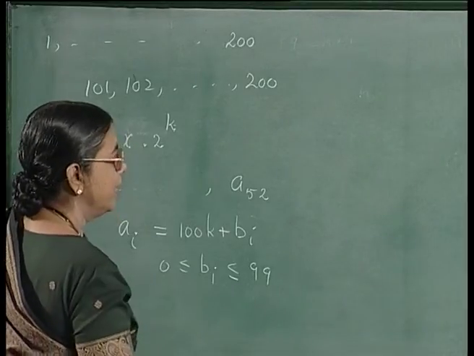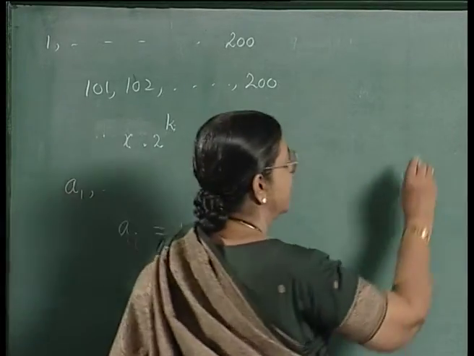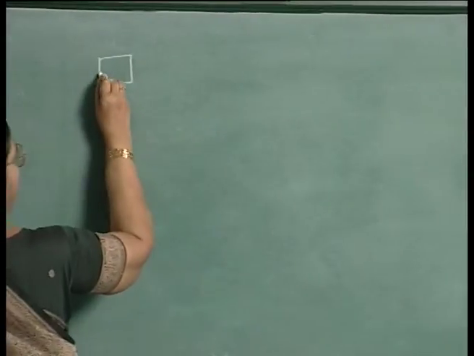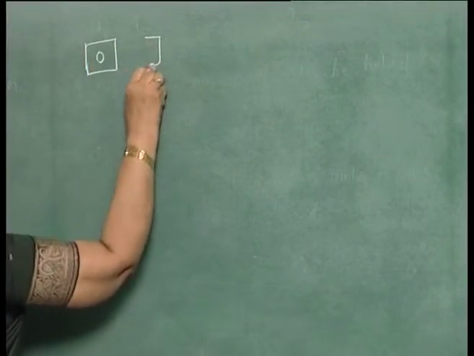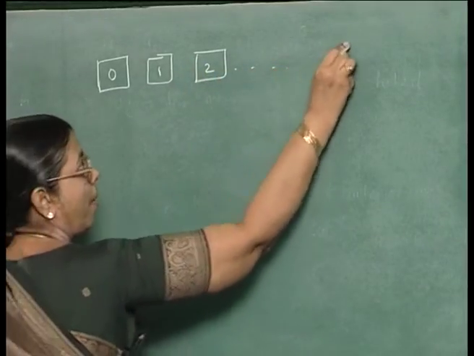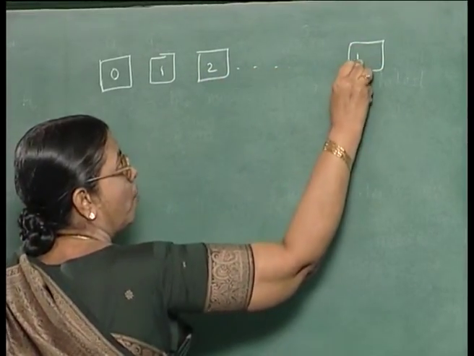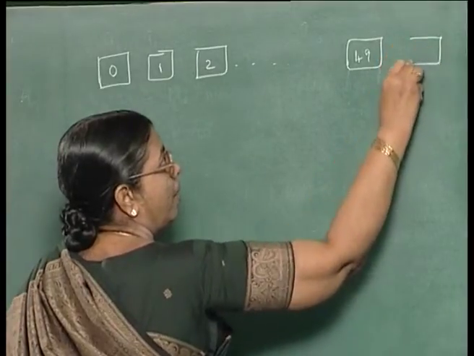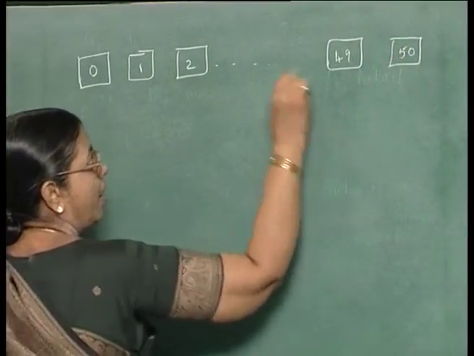Now, let us consider some boxes like this corresponding to 0, 1, 2, up to 49, 50. You consider 51 boxes like this.